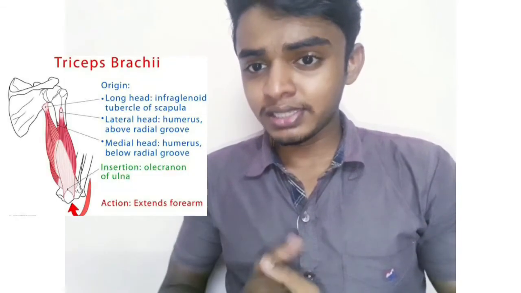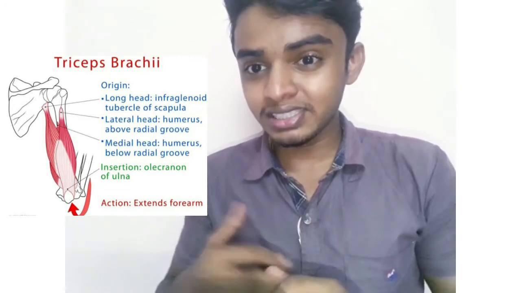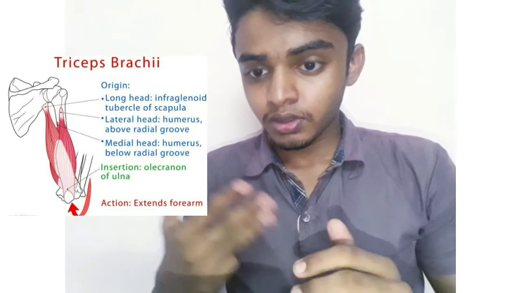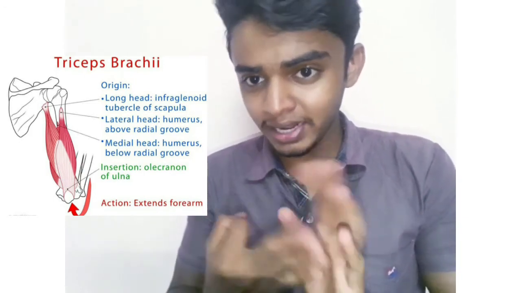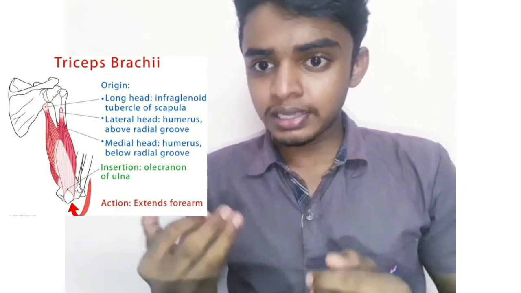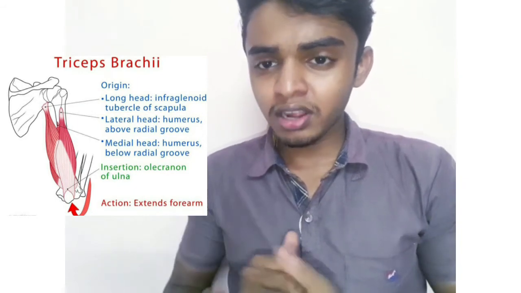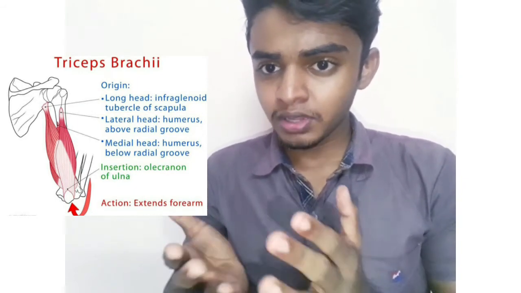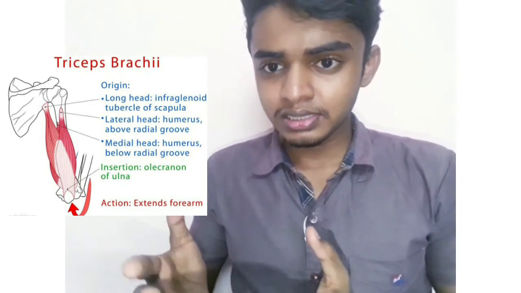I already told you that the posterior compartment is composed of only one muscle, which is the triceps brachii. As the name suggests, the triceps brachii has three heads: a long head, a lateral head and a medial head. So the long head takes its origin from the infraglenoid tubercle of the scapula, and the lateral head